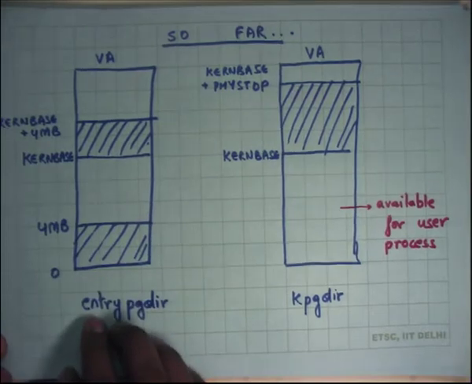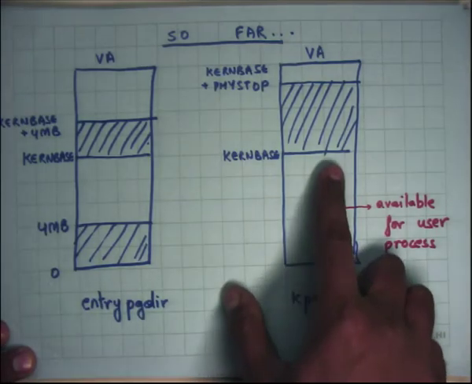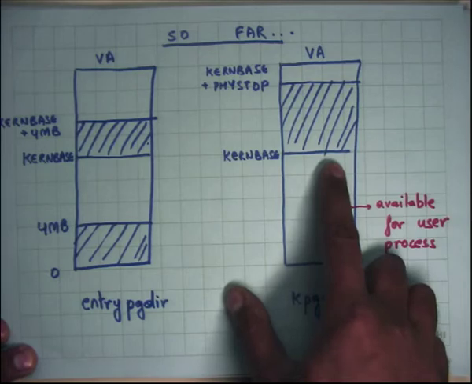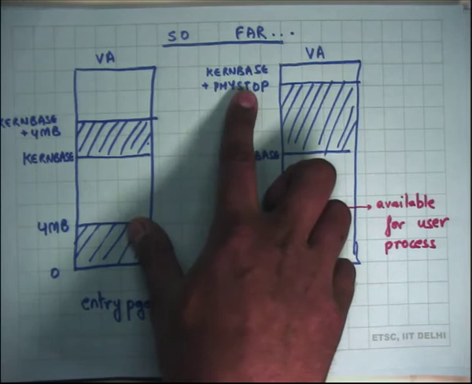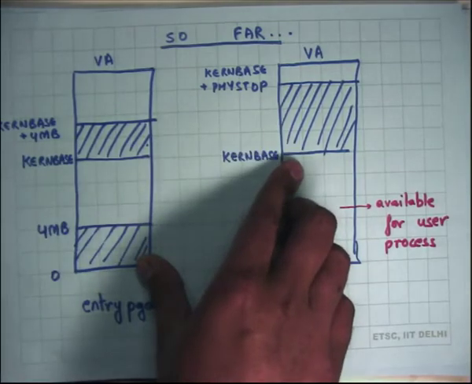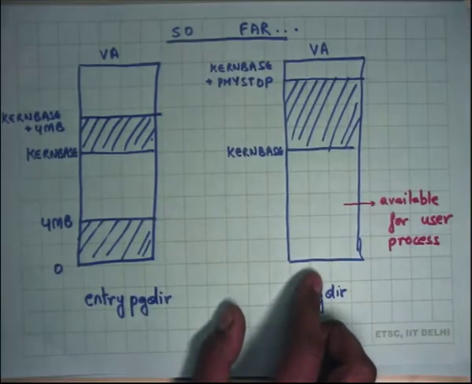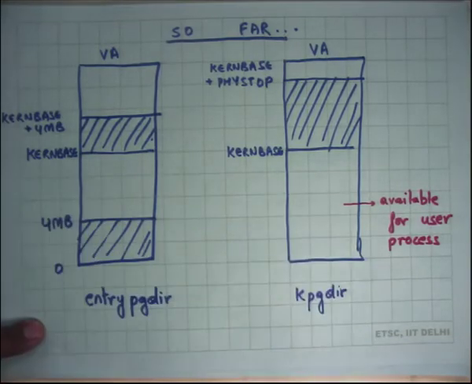So eventually it will want to move from the entry page directory, which was just a temporary thing, to something like this where you have mapped the physical memory in the kernel address space. So starting from kern base to, let's say, the maximum physical address that the kernel supports, which is phystop. So you will map kern base to kern base plus phystop here, mapped to the physical address, and the lower addresses will be available for the user process, right. So the user can map its code here, map its data here, and so on.